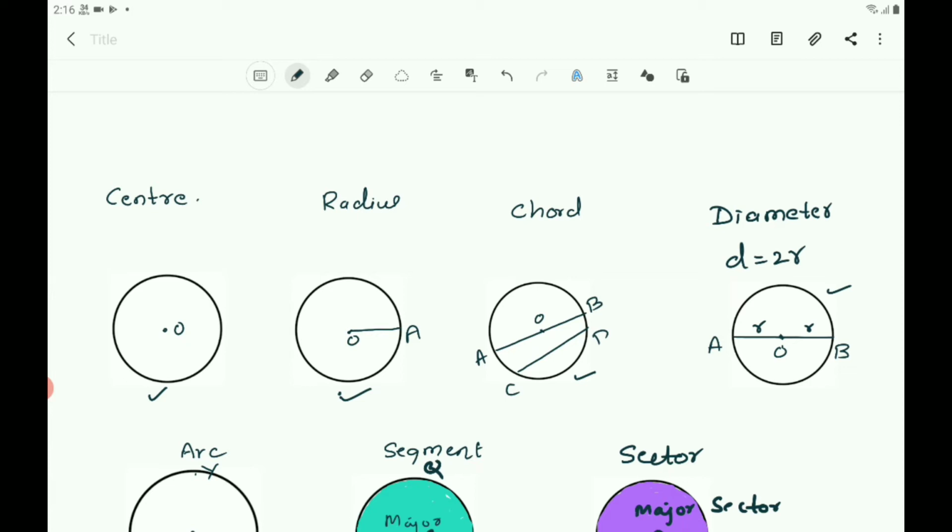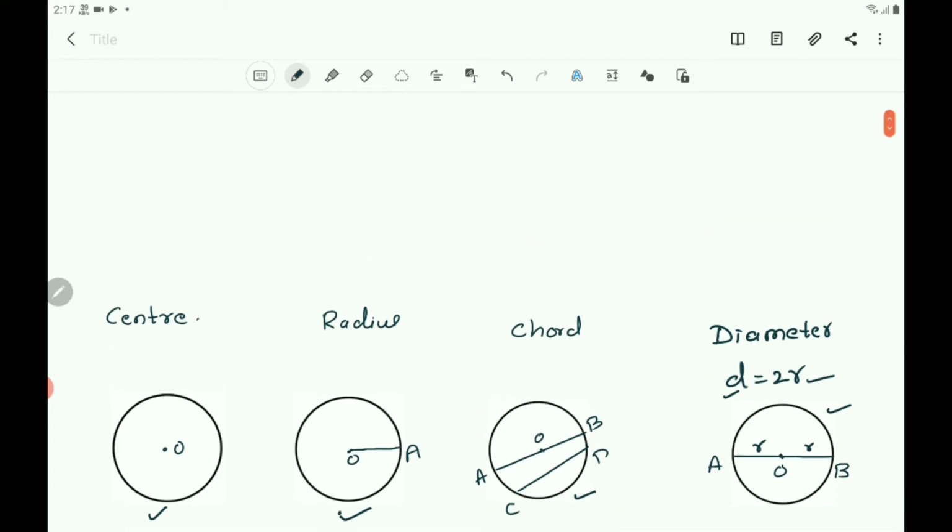If you denote the diameter as D and radius as R, D equals 2R, that is, diameter equals twice the radius. Here AOB is a diameter of the circle and OA and OB are the radii.